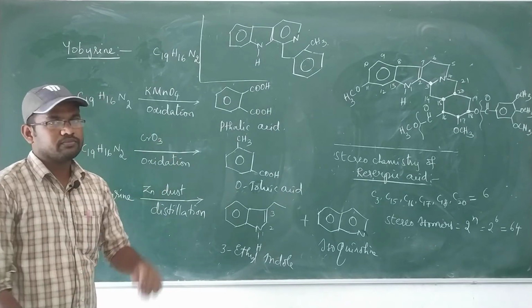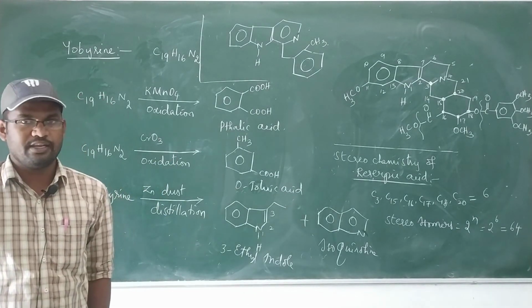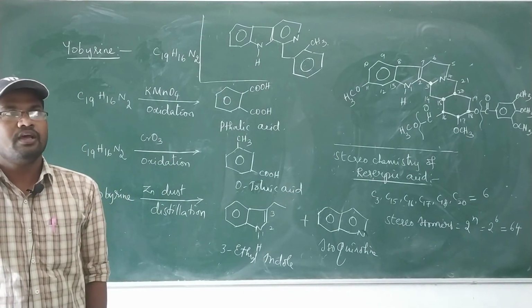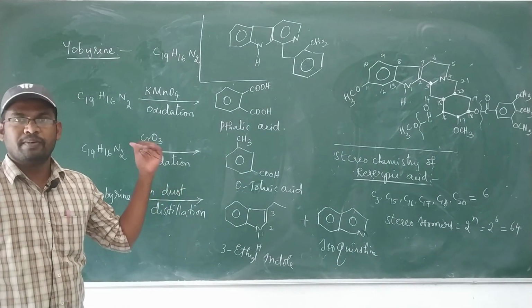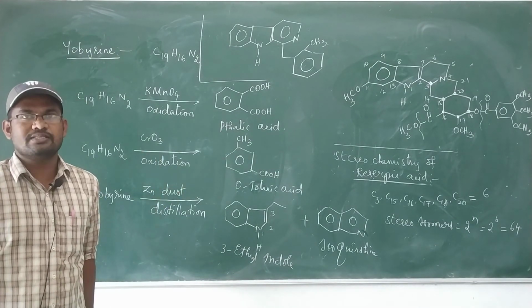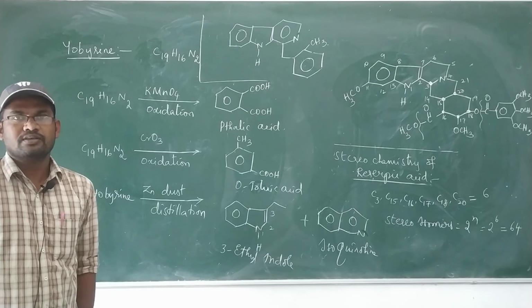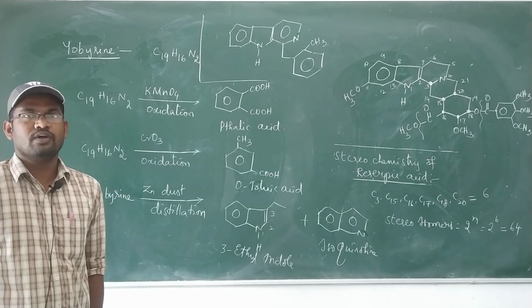So this is the total structure determination and stereochemistry of reserpine, including reserpic acid and eubarin. In the next video we will discuss the structure and stereochemistry of abietic acid.